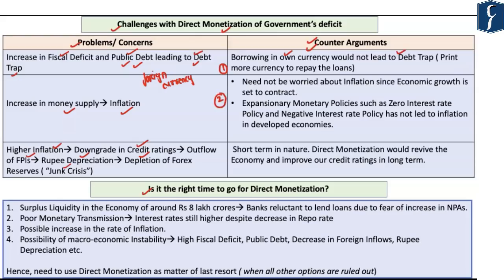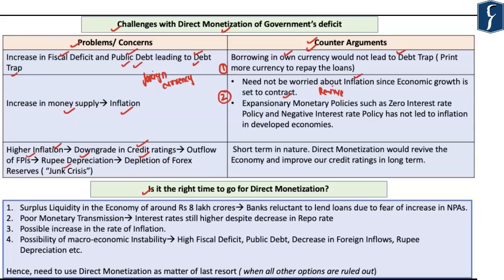The economists have also counter-argued that, first and foremost, we need not be worried about the increase in the rate of inflation because of the direct monetization. This is so because our immediate priority right now is to revive the Indian economy. More importantly, going forward, the economic growth for the upcoming financial year is set to contract. Hence, since it is going to contract, inflation as such is not a cause of concern.